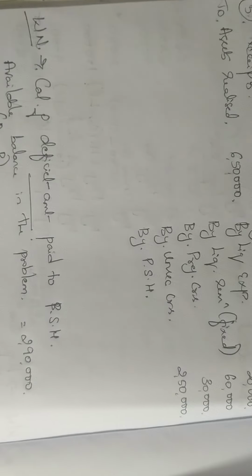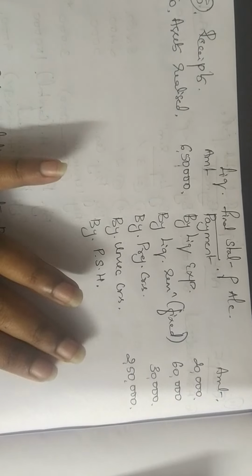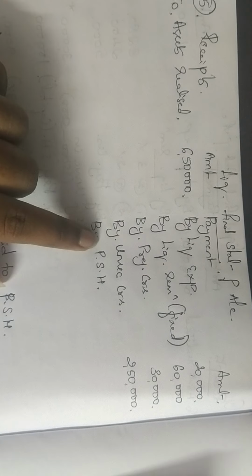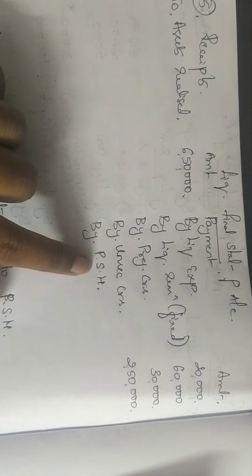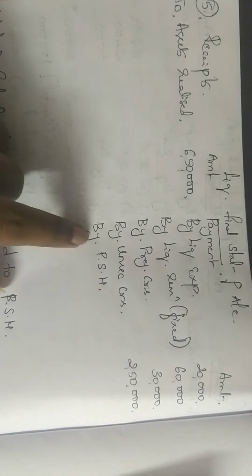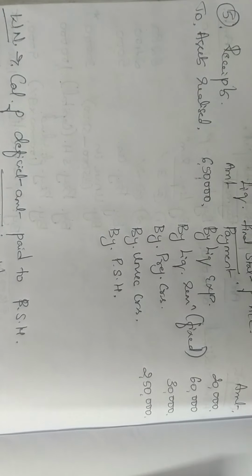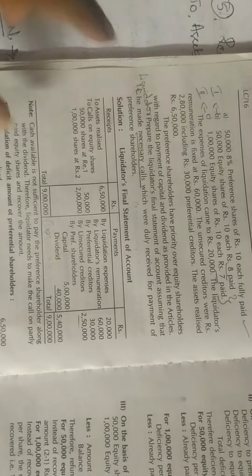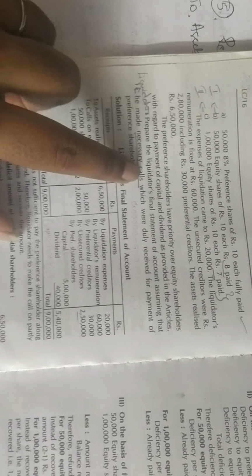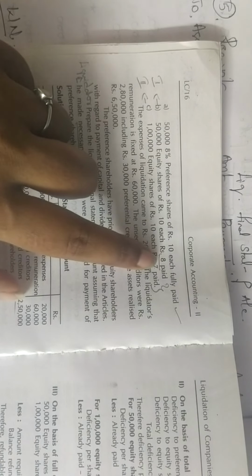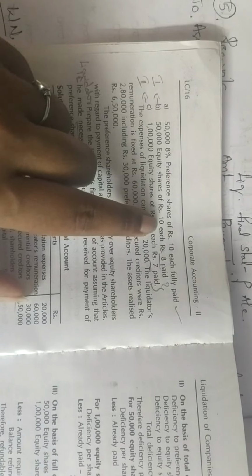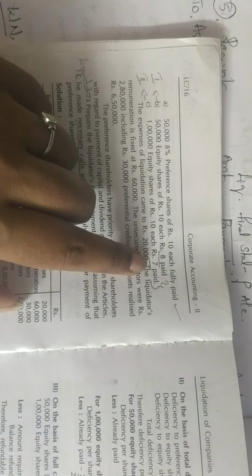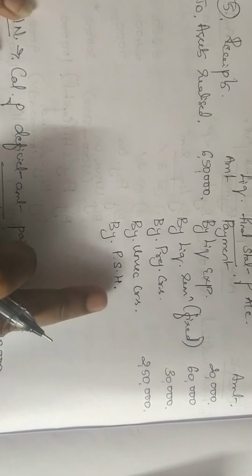Now how did I arrive at this amount? How do we normally finish the problem? After writing all this, if we don't have enough payment, we write the balancing figure as your preference shareholders and we close the problem. But here we are not doing that. We are not writing the balancing figure. Why? Because in the problem they have given you a statement telling that the liquidator can make the necessary call. And here, since your two classes of equity shareholders have not paid fully 10 rupees, you can ask them to pay the extra amount. And with that extra amount, you can pay your preference shareholders. That is why I have not stopped the problem here.